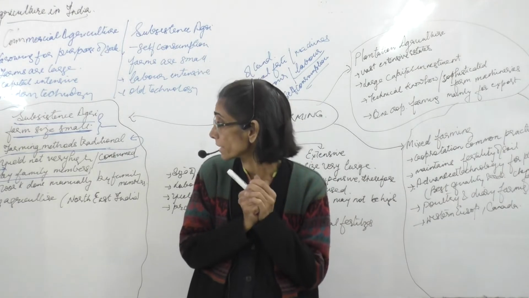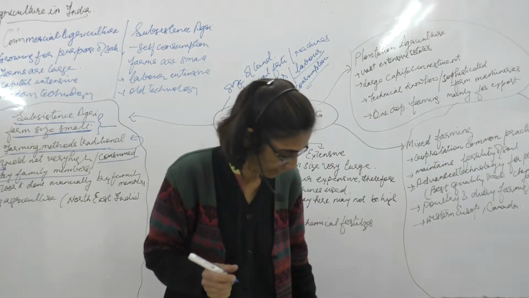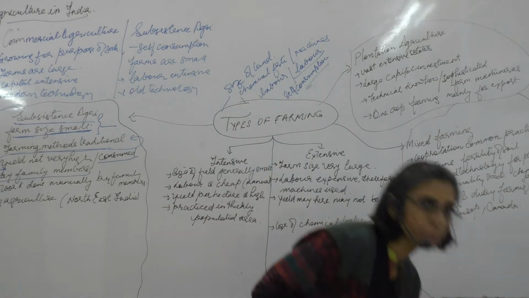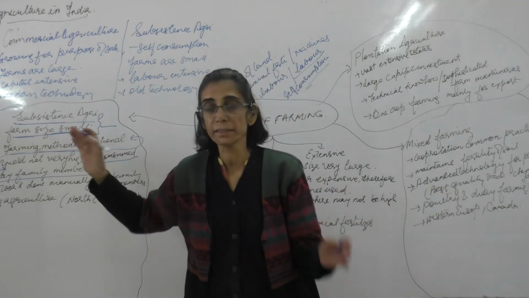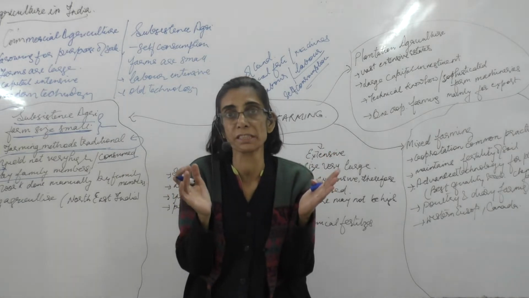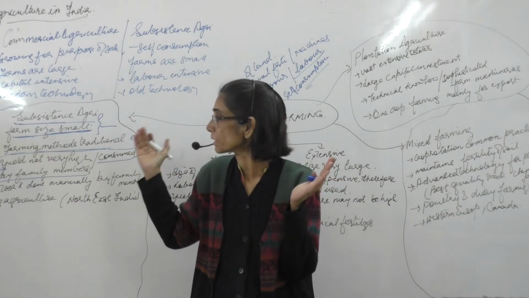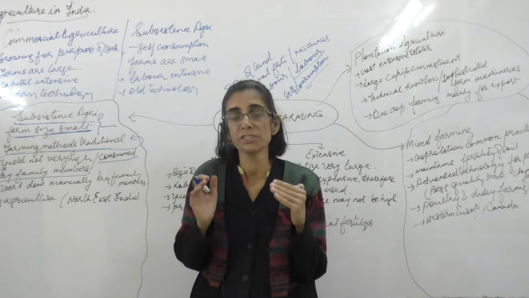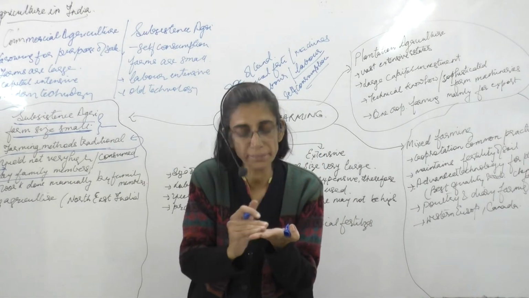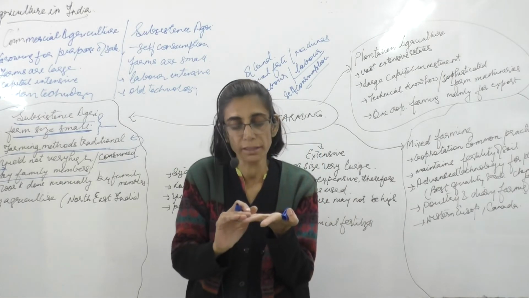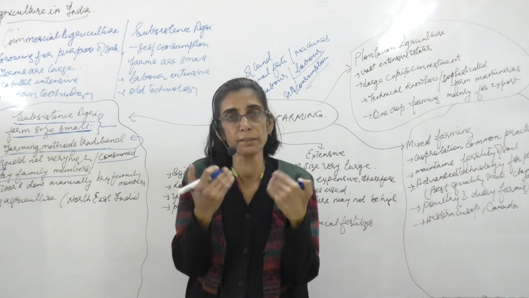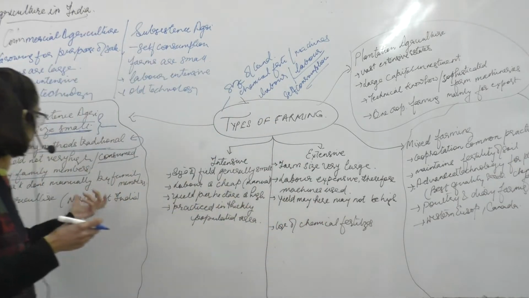Where will this kind of agriculture be done? In regions where they are not familiar with technology much. He is doing this farming in regions where the farmer is very traditional. He has not undergone a process of literacy. He may not be much learned.